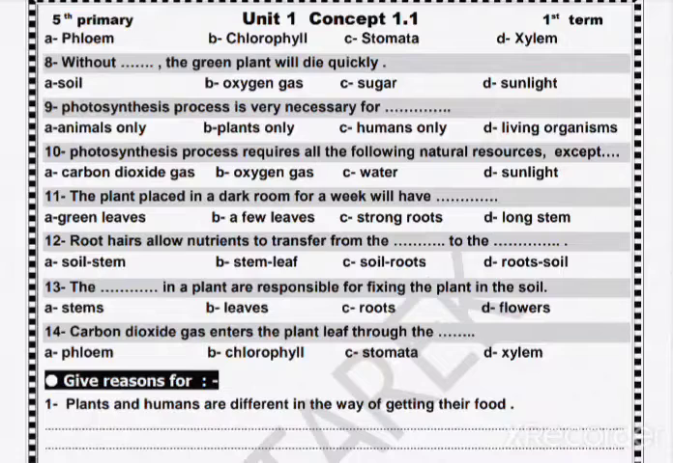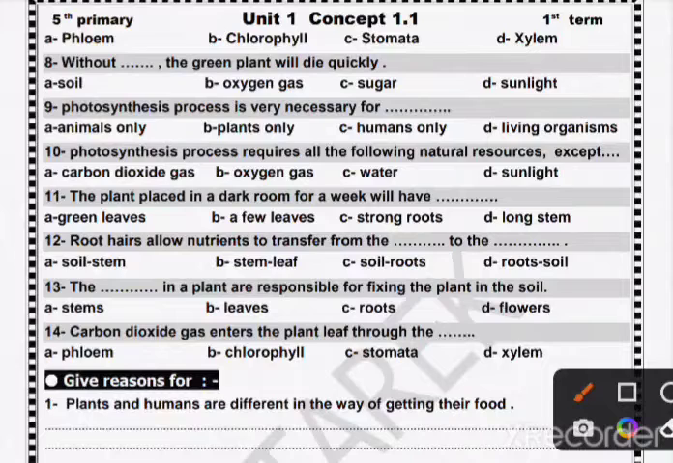Without sunlight the green plant will die quickly. لو مفيش ايه نبات هيموت. ركز كده فيها. Sunlight. Photosynthesis process is very necessary for all living organisms. Photosynthesis process require all the following natural resource except oxygen.